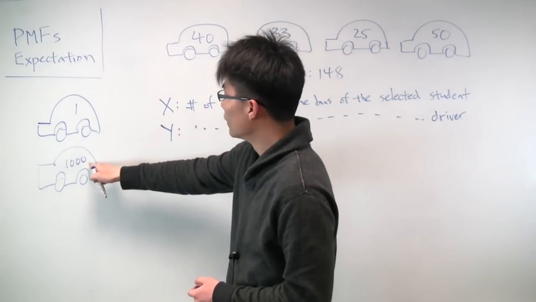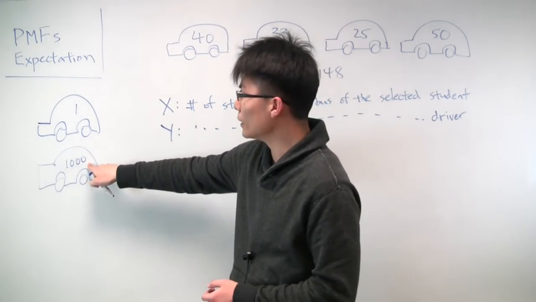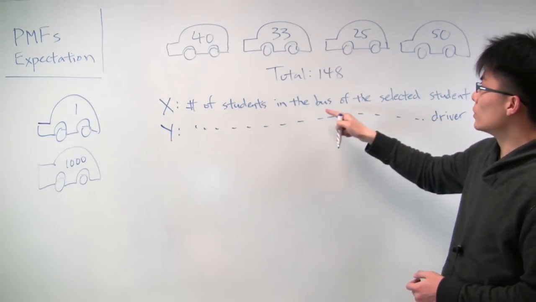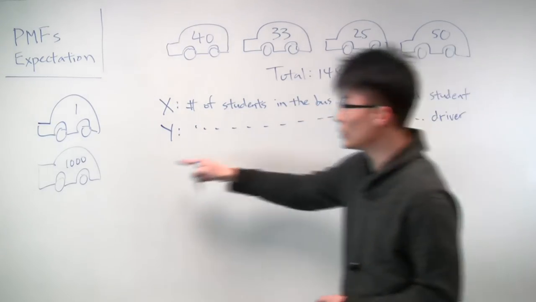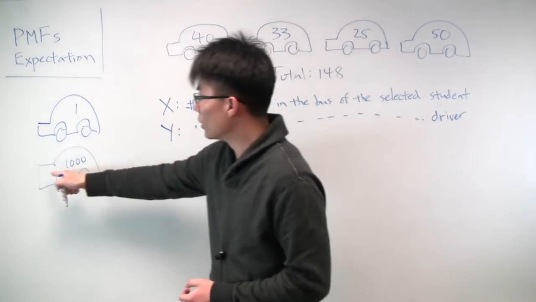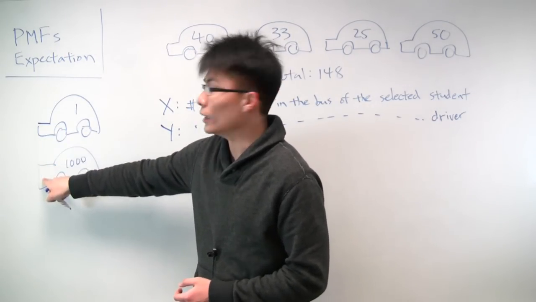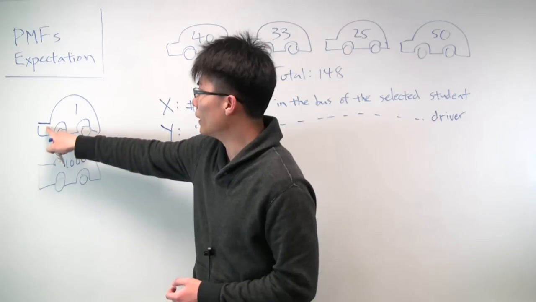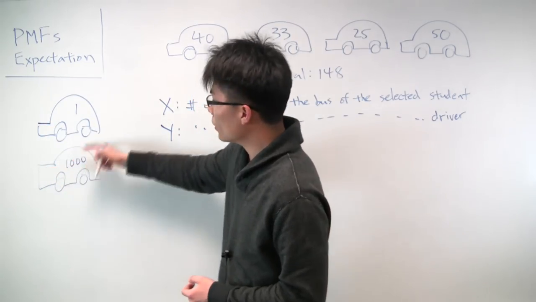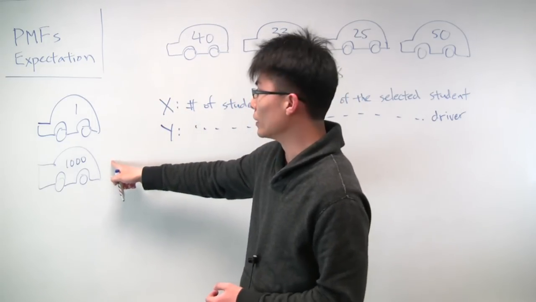And so you have a very high chance of selecting the bus with the high number of students. So you would expect x, the number of students, to be high, almost 1,000 in expectation. But on the other hand, if you selected the driver at random, then you have a 50-50 chance of selecting this one or that one. And so you would expect the expectation there to be roughly 500 or so. So you can see that if you take this to the extreme, then it becomes more clear what the answer would be.